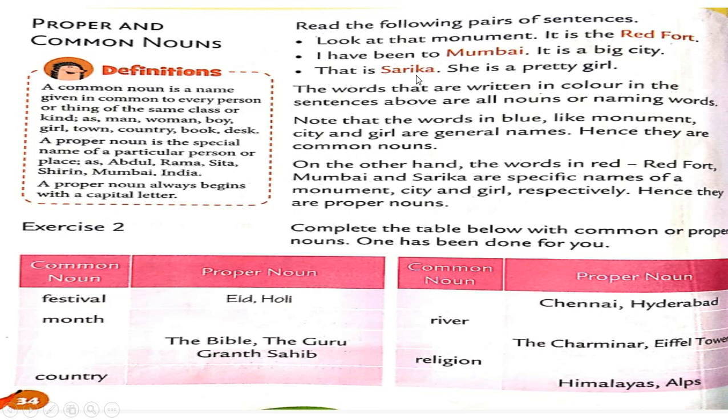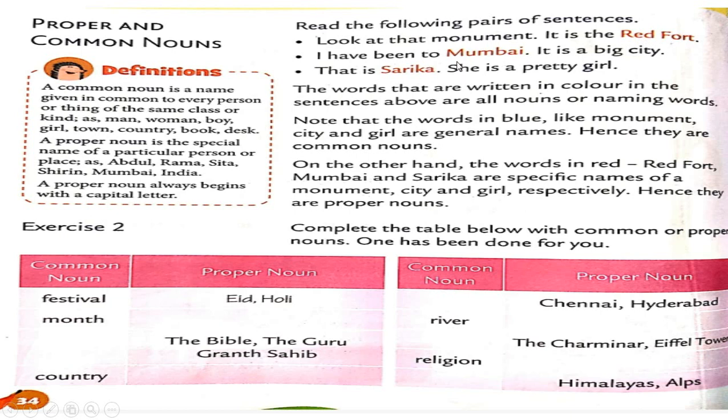And one more thing you have to keep in mind: a proper noun always begins with a capital letter, right? Students, keep in mind a proper noun always starts with a capital letter. You can see here Red Fort is written, so this R and F both are capital.